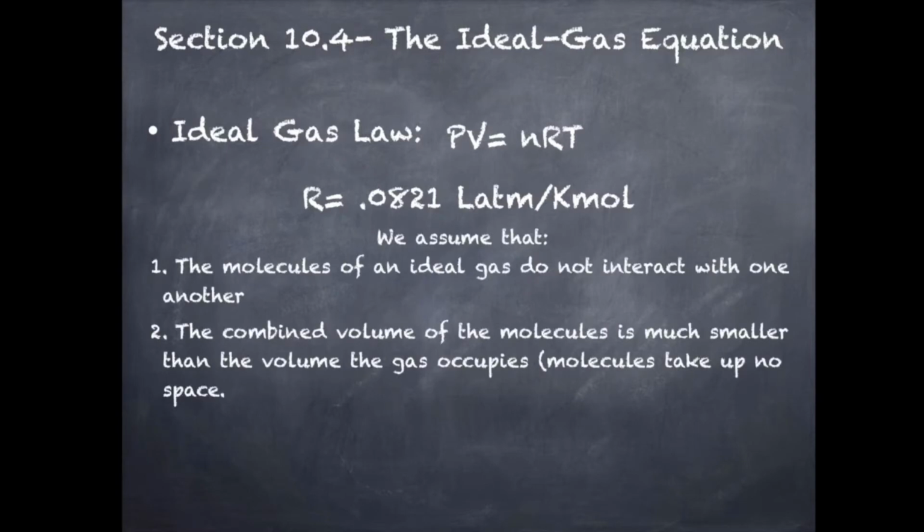By using the ideal gas law, we're assuming that the gases are acting ideally. Specifically, that they do not interact with one another, just like we had seen with the kinetic molecular theory. They're not attracted to each other and they don't repel each other. And also that when we combine their volume, that volume is going to be much smaller than the volume the gas occupies, meaning that the molecules take up no space.